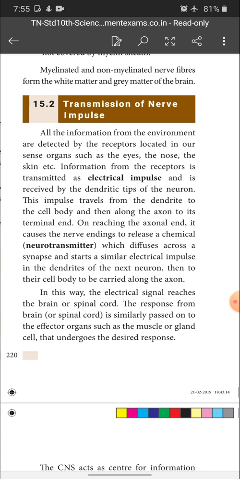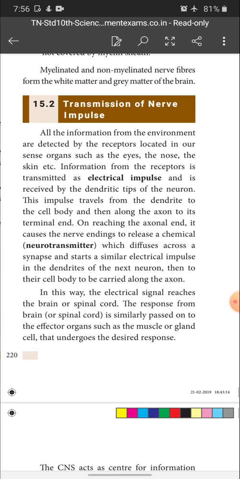But once the impulse reaches the terminal end of the axon, there is a gap between the adjacent neuron and the previous neuron. How could the gap be filled? How is the impulse transmitted to the next neuron? Because there is a gap, you know. How is the impulse transmitted through this gap? There is an empty space, so it is not possible to transmit the impulse through this empty space. So how could it be transmitted?